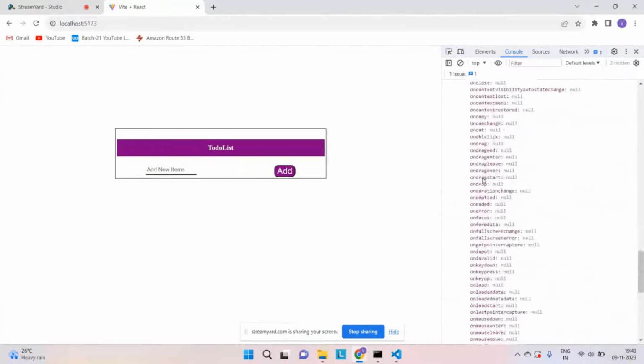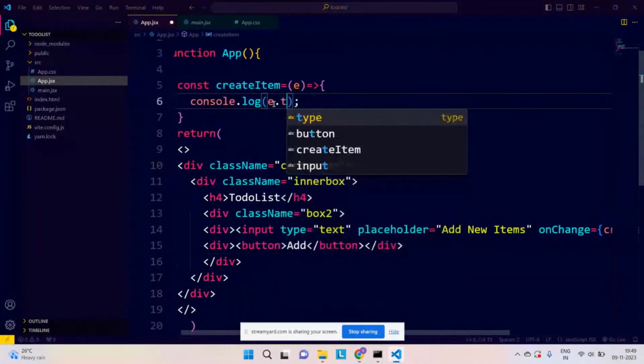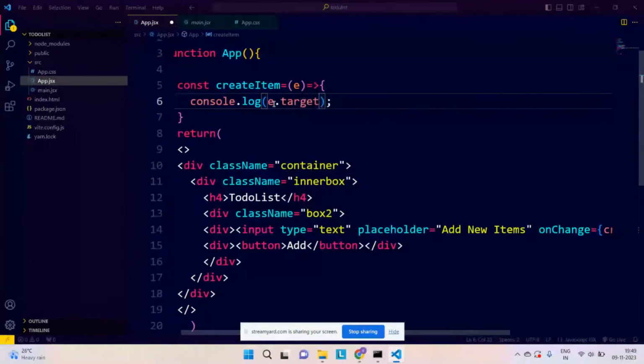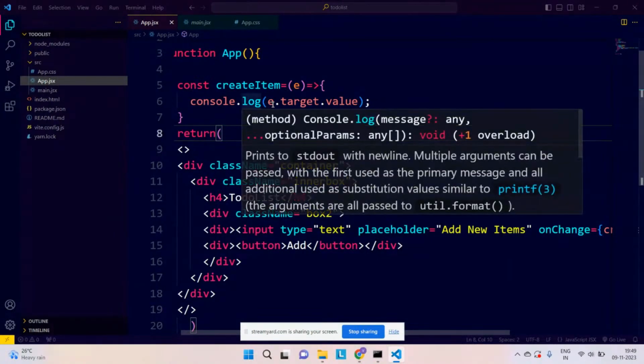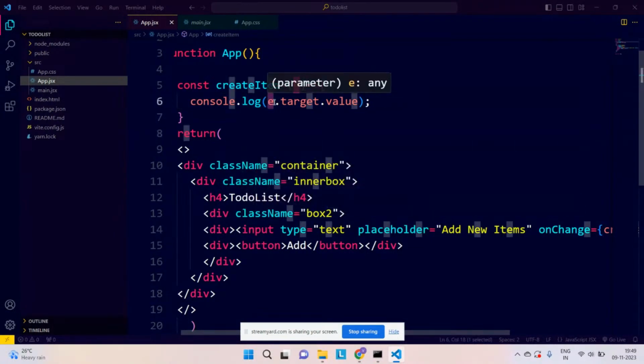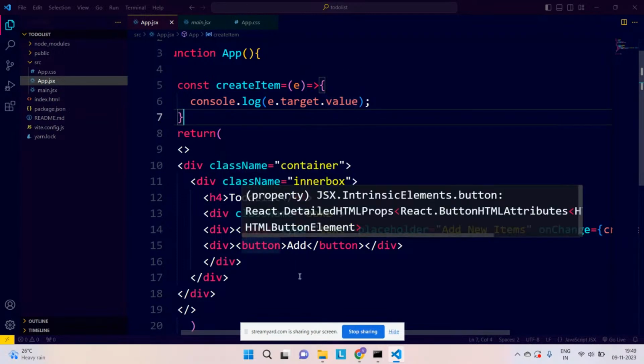Now if you go over here and instead of saying e, you say e.target.value. So e is one complete object, which is the event. Inside event, we have this target object. Inside target, we have the key-value pair of value. So I just want the value of this particular input box, whatever I'm writing.